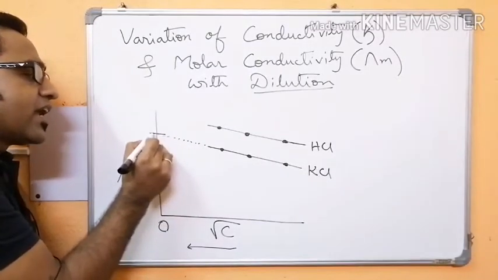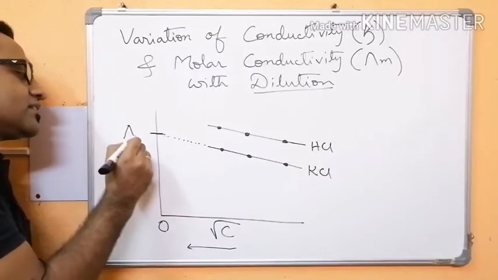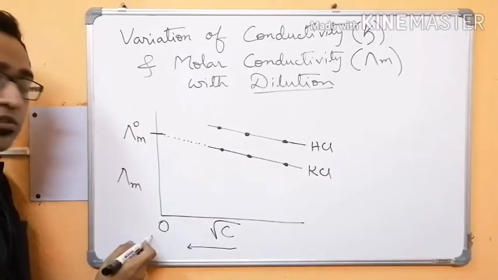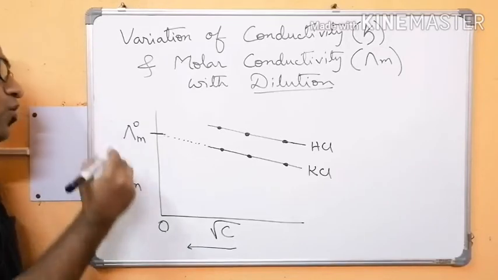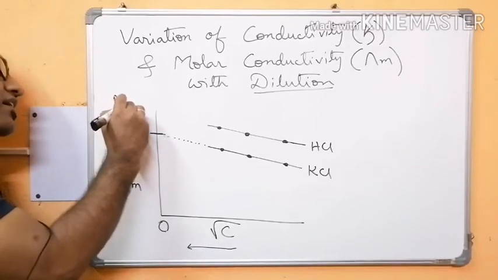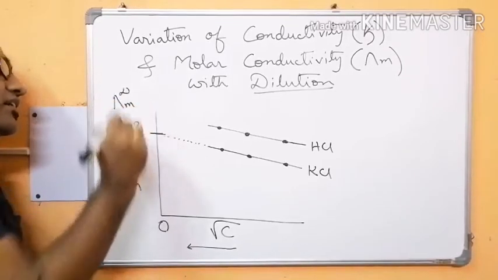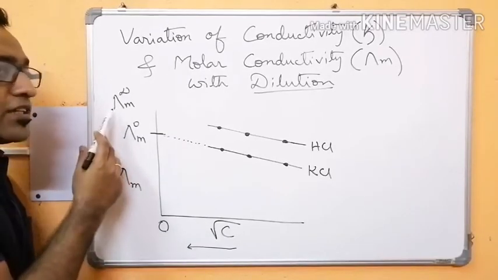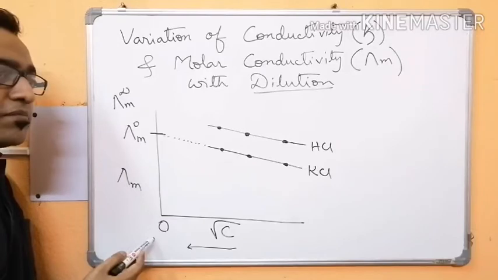Here it meets the lambda m axis, and this we call lambda m0. The 0 stands for zero concentration, or we can also write lambda m infinity. The infinity stands for infinite dilution. At infinite dilution, concentration becomes 0.